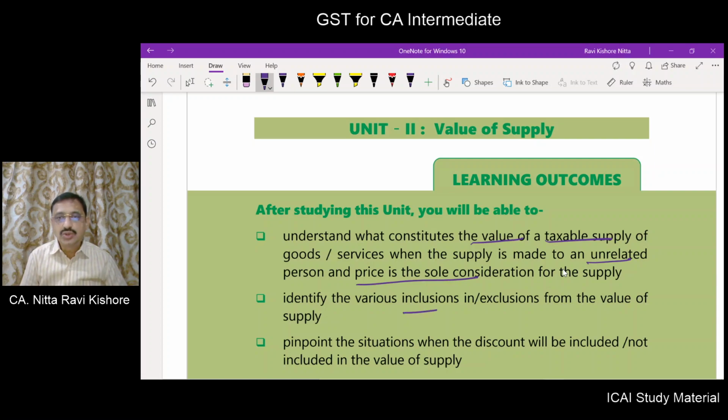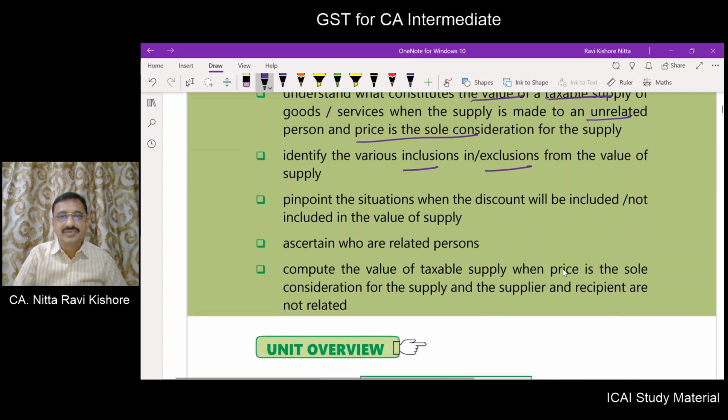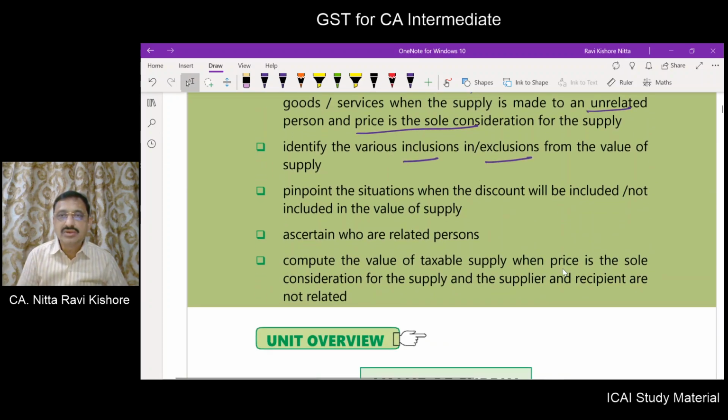What are the various inclusions and exclusions from the value of supply? When will discount be included and when will discount not be included in the value of supply? Who are related persons?